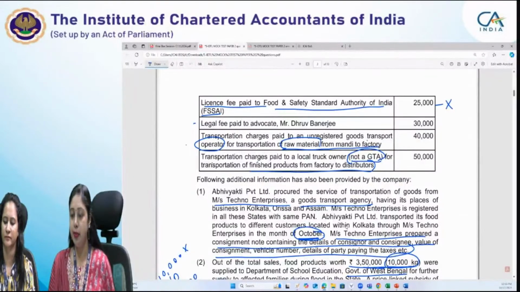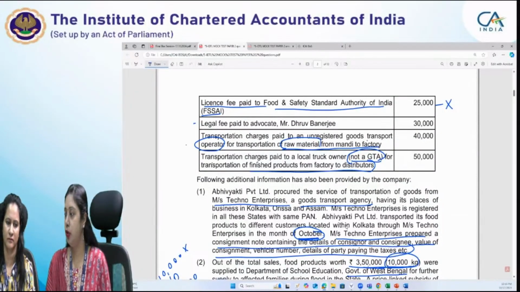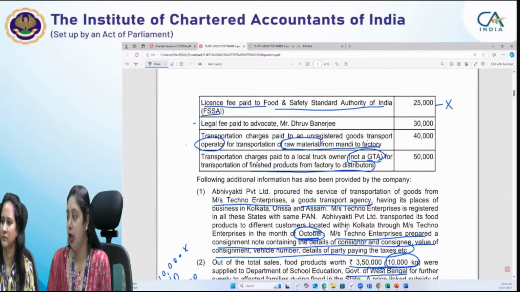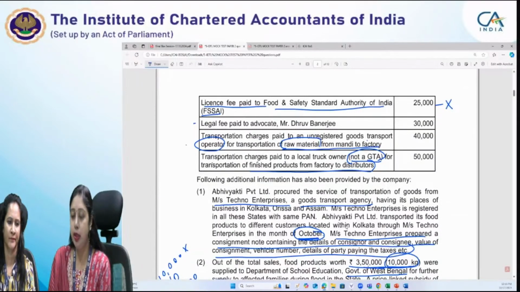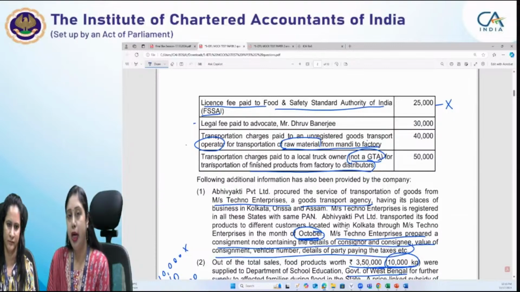Next is legal fee paid to advocate Mr. Dhruv Banerjee. Again, Raj has answered it correctly. So I would request others also to see the provision and answer us. Legal fee paid to advocate Mr. Dhruv Banerjee. Now, legal services provided by an individual advocate to a business entity.